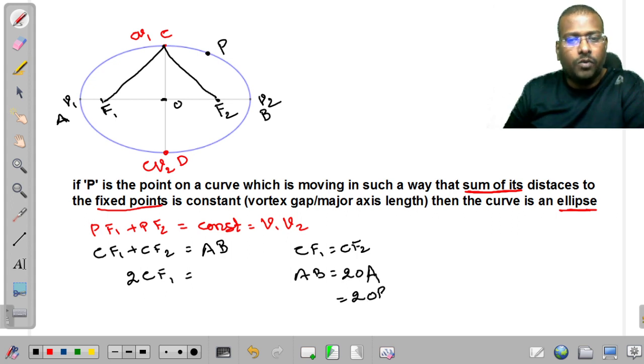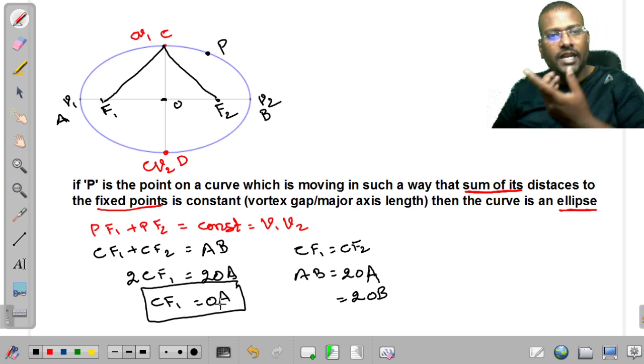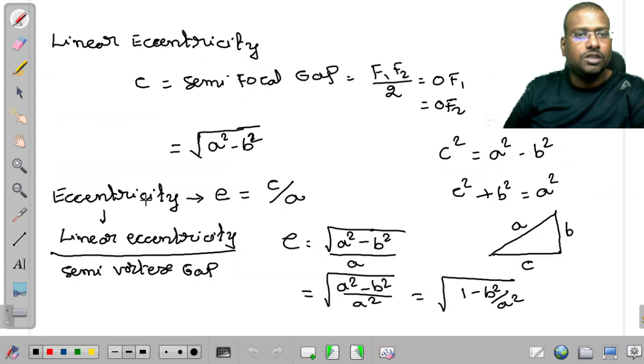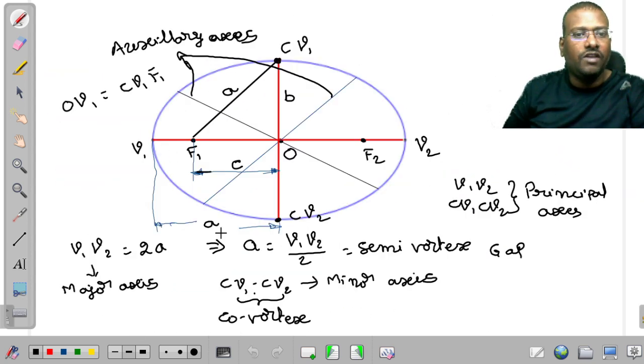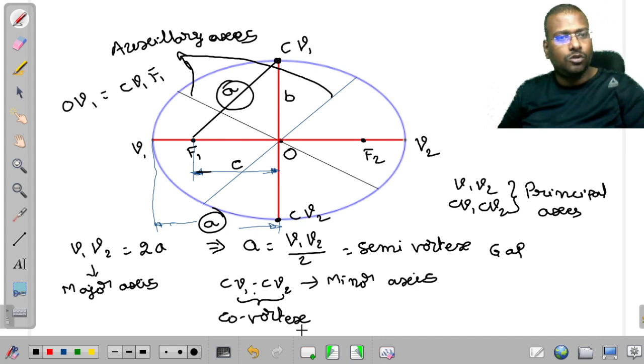Therefore we can write 2OA. Therefore CF1 is equal to OA. So this equation is also obtained in some other way. What is this here, sir? If you observe, OV1 is A here, CF1 is also A here. Here also we got the same.